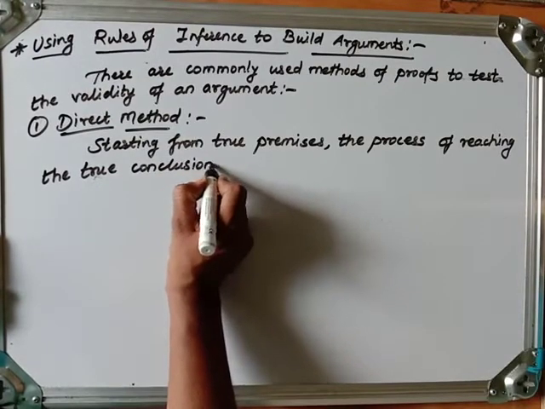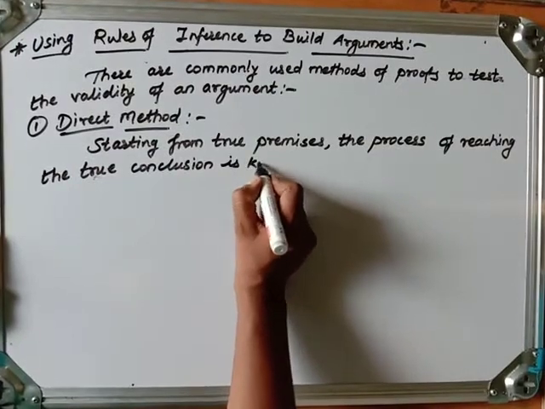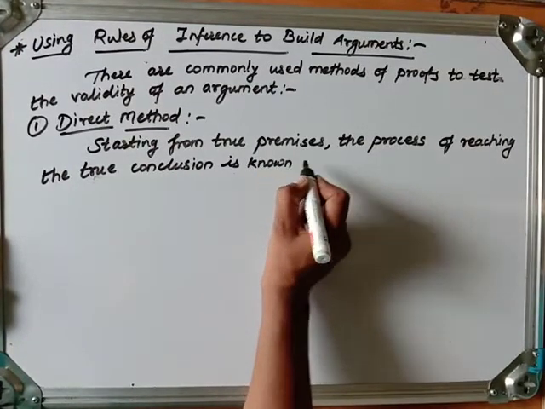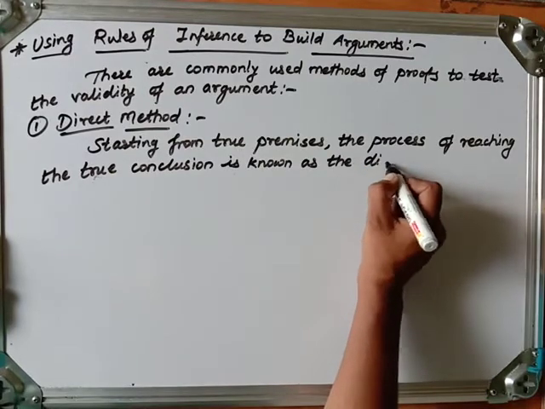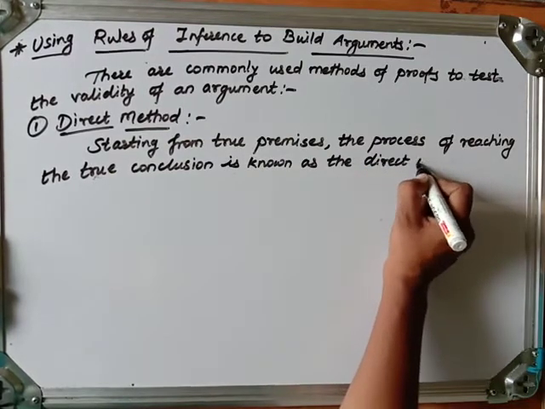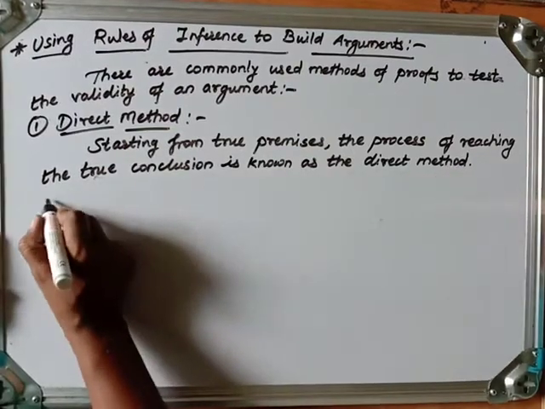Using all given premises, reaching the conclusion is known as the direct method. Now let us take an example.